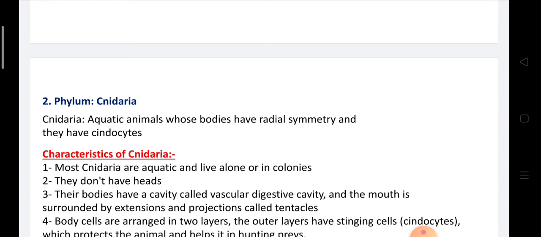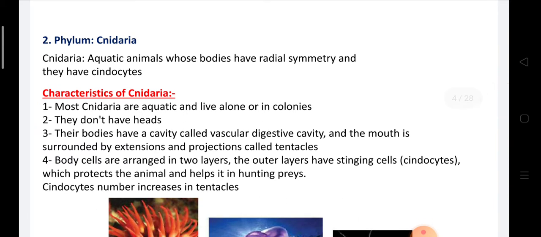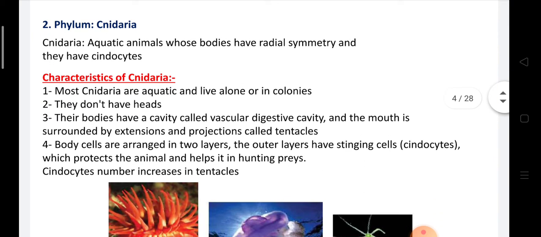Phylum Cnidaria. Cnidaria are aquatic animals whose bodies have radial symmetry and have cnidocytes. Cnidocytes means stinging cells. Stinging cells are used for protection and for hunting and eating victims.